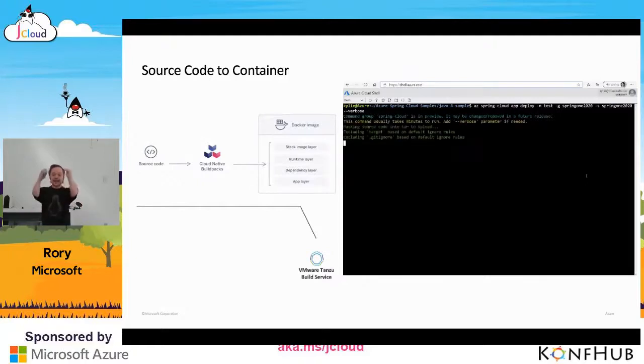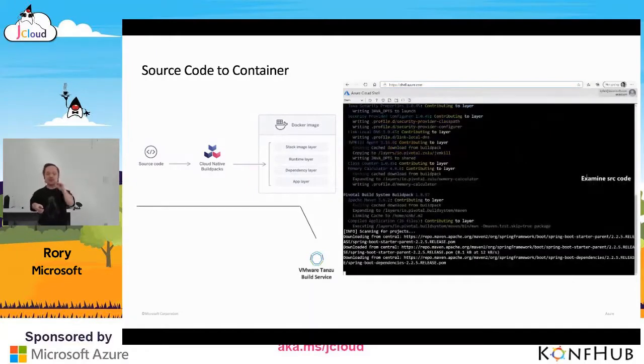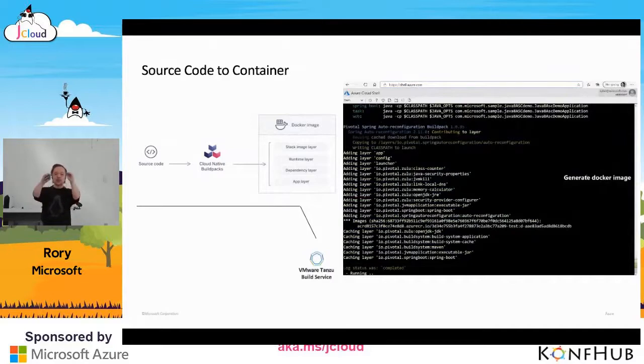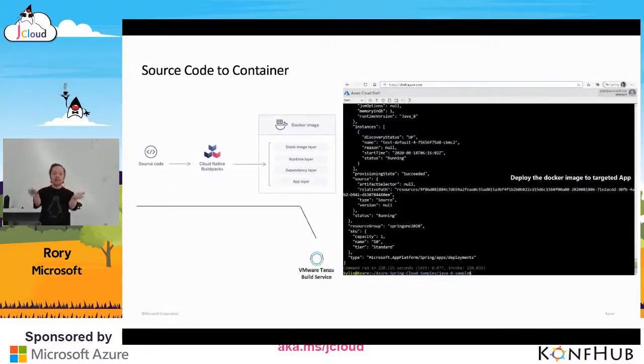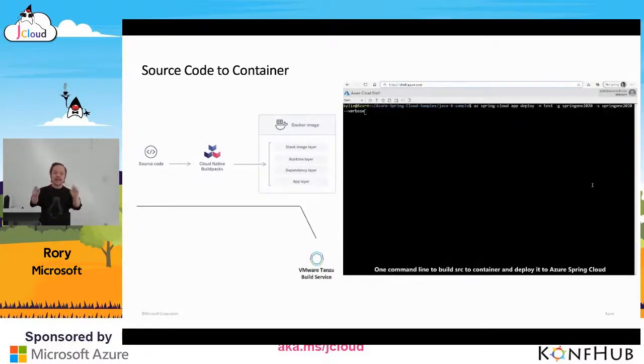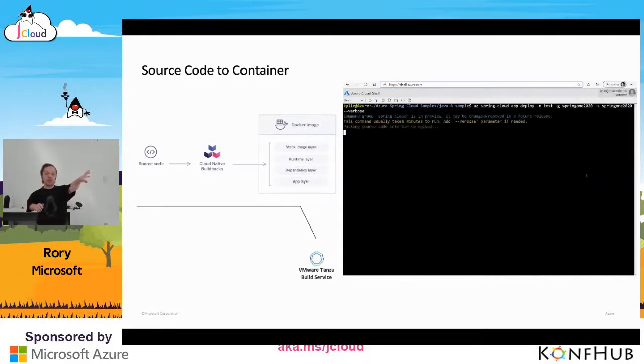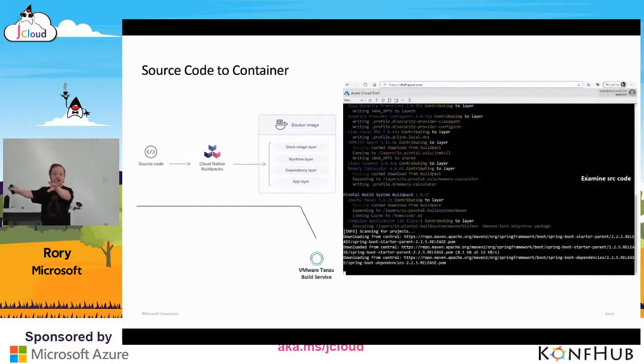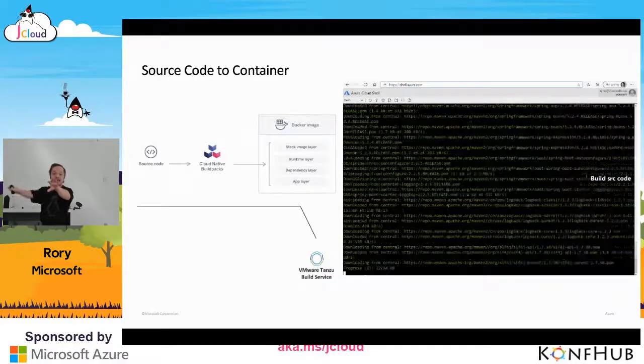And what it does, it actually analyzes your project and creates a custom Docker image based on some AI algorithms that would make your image really shine in cloud native. So we're creating from our service, our microservice, into a cloud native platform that allows us to really go and deploy this into our Azure Spring Cloud cluster.